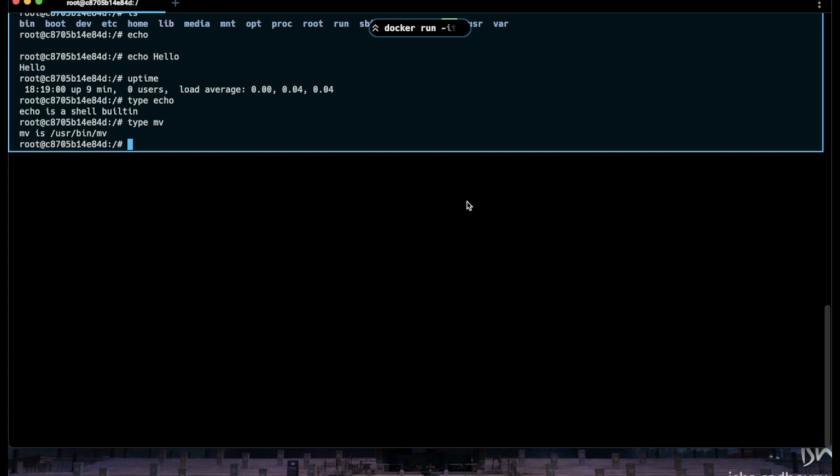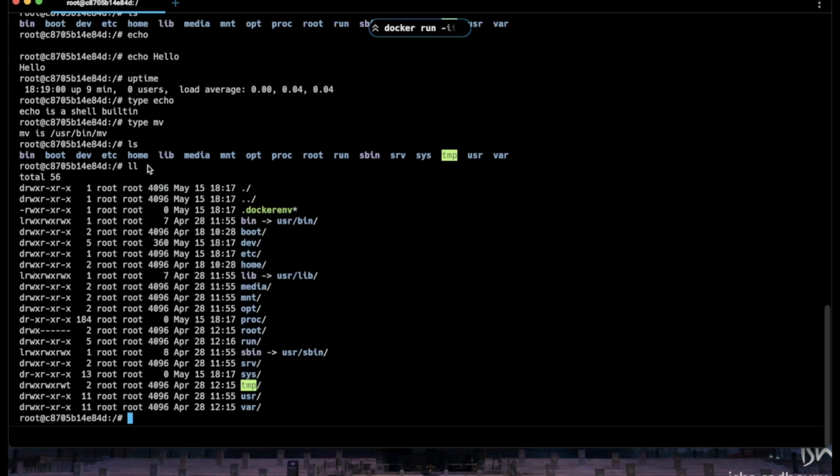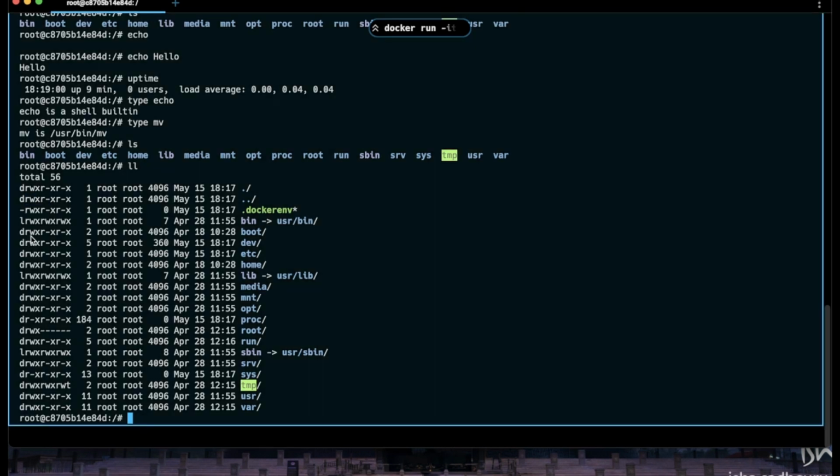So similarly there are other commands as well, like we have echo, and we also have cd. The ls command is to list the directory, and there is also ll. This basically shows more detail about all the directories that we have, like whether it's a directory, or whether we have the read, write permissions. R stands for read, W stands for write, and X stands for executable, I think. We are going to discuss these things later on as well.